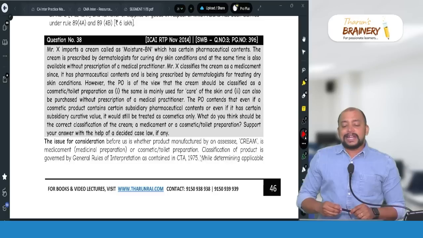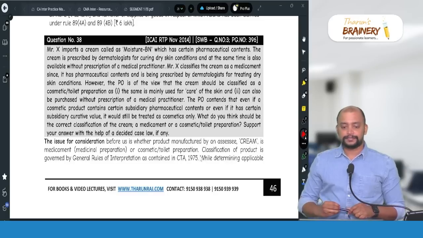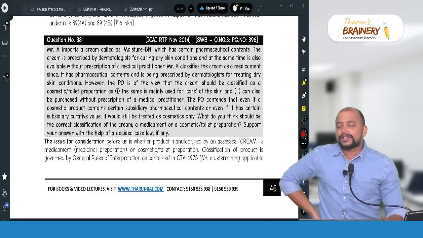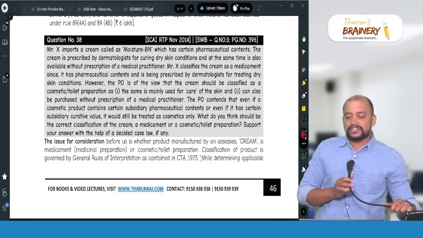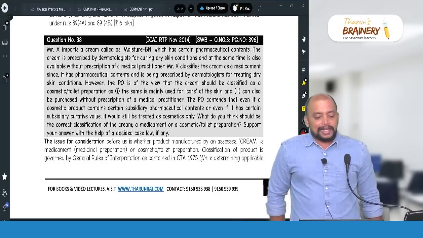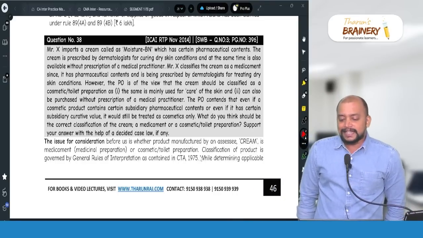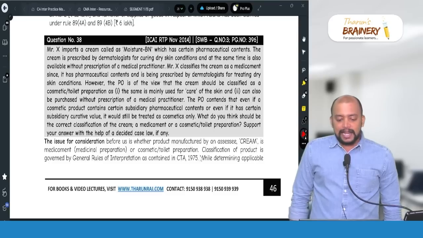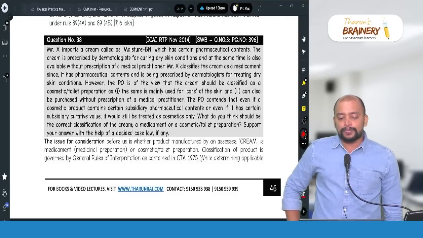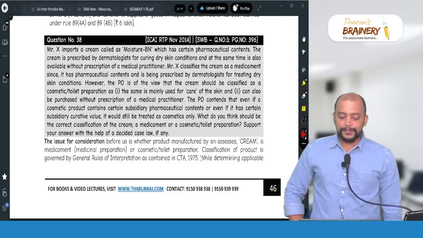Page number 396. Mr. X imports a cream called Moisture BN which has certain pharmaceutical contents. The cream is prescribed by a dermatologist for curing dry skin condition and at the same time is also available without prescription of a medical practitioner.